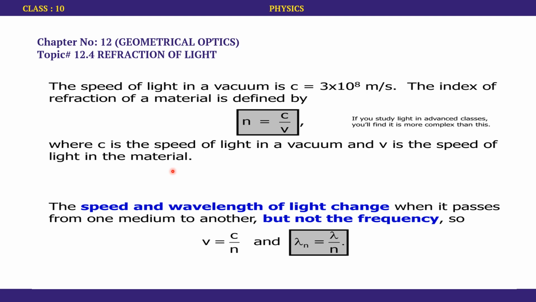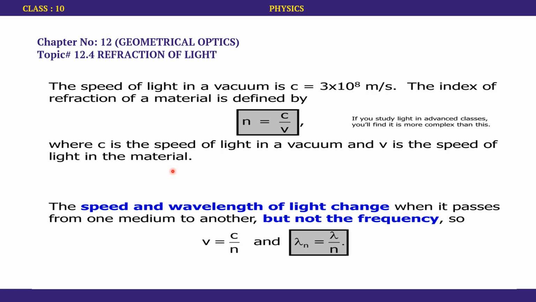In the wave equation, we have studied that v is equal to f lambda. If the speed changes, the wavelength of light changes when it passes from one medium to another. But there is one factor that does not change, and that's the frequency. Frequency remains the same throughout.